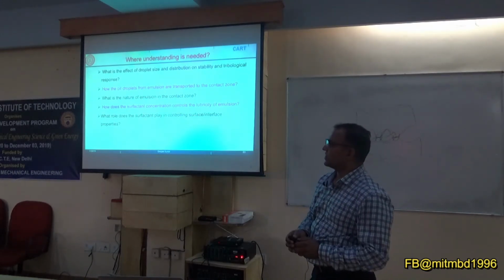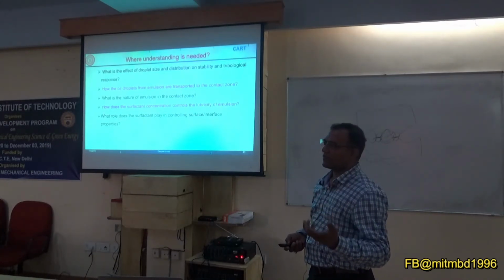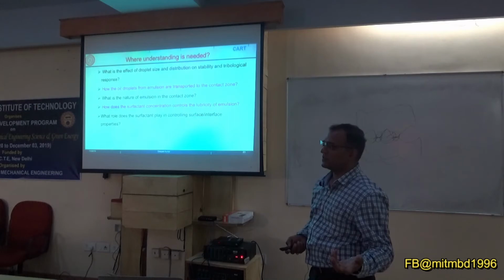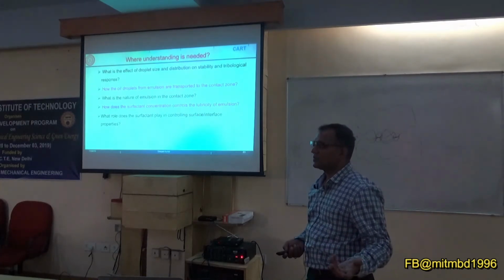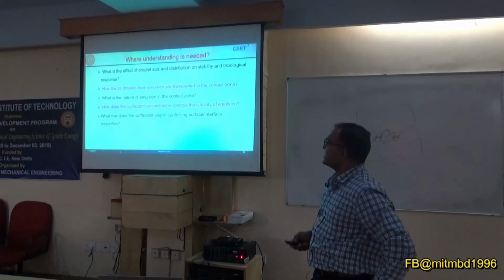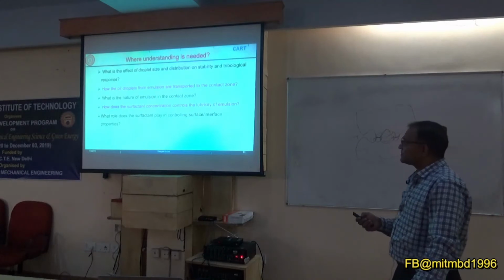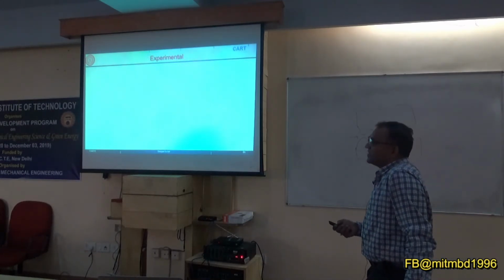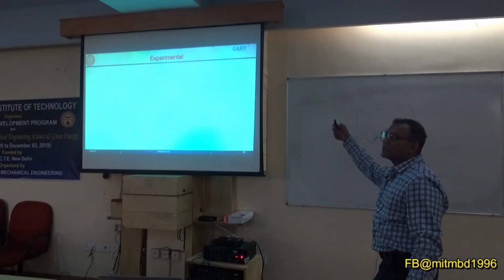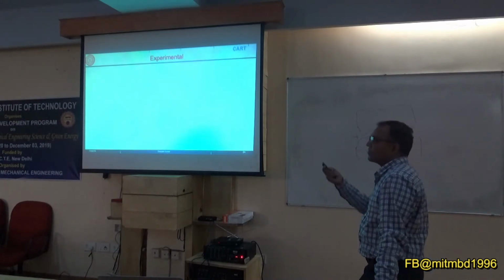Suppose you want to develop something for EP, extreme pressure: most probably you add sulfides or phosphorus, and once they go into the environment, they are hazardous. So what is the role? Can we develop something into that? Keeping these things in mind, there is something we will try to address, and something I will skip, maybe out of scope.